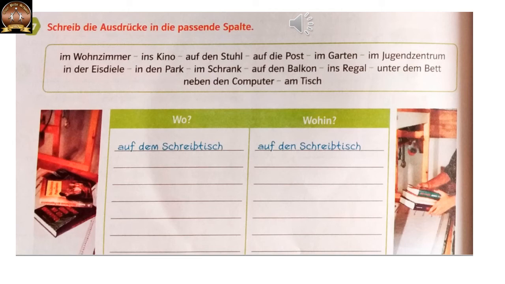Ins Regal, it is in das Regal, that is accusative, so wohin. Unter dem Bett, dem is dative, so it is wo. Neben den Computer, den is here accusative, so it is wohin. And am Tisch is an dem Tisch, it is dative, so it is wo. Okay, simple.